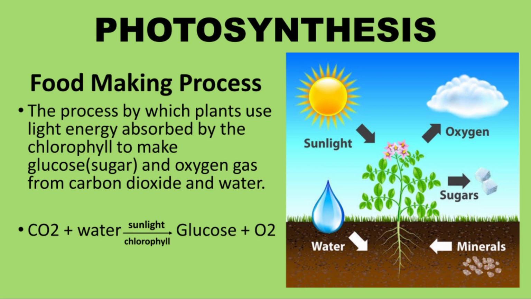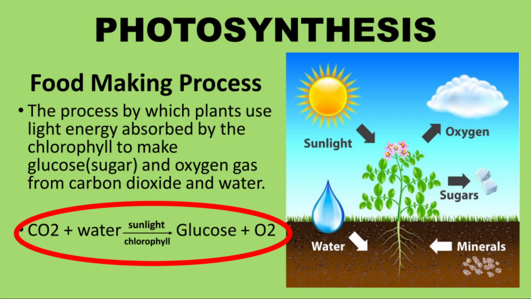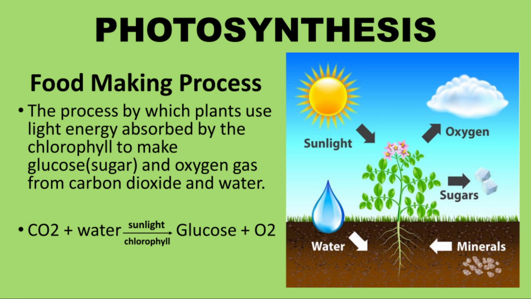So here, photosynthesis means the food making process in plants. In this process, carbon dioxide from the air and water from the soil are taken in the presence of sunlight and chlorophyll, which is present in the green leaves. The end product formed is glucose. It is a carbohydrate, or you can say it is the food of the plant, and oxygen is liberated into the air.